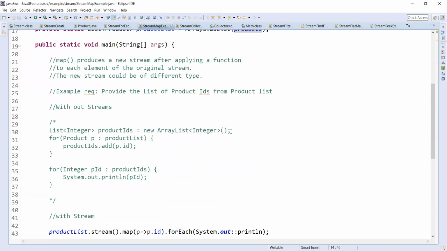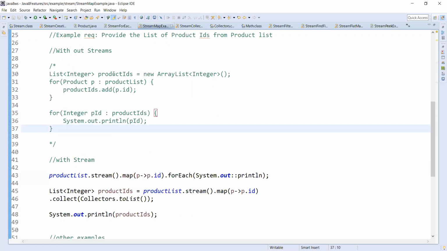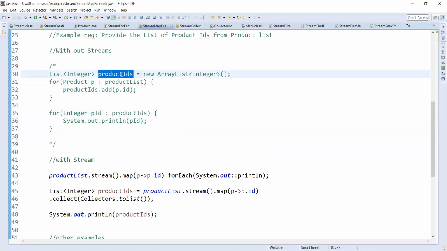We'll see how we used to code this before streams. What we are trying to get is a list of integer product IDs. We iterate on the product list, add the ID to the product IDs, and print the product IDs from the newly created list. This is how we used to code.